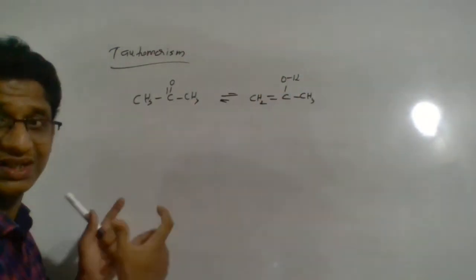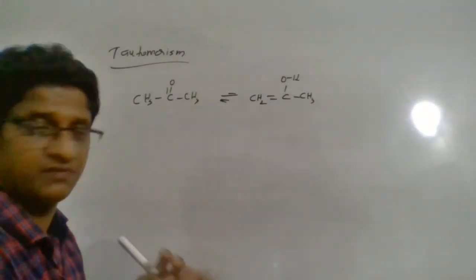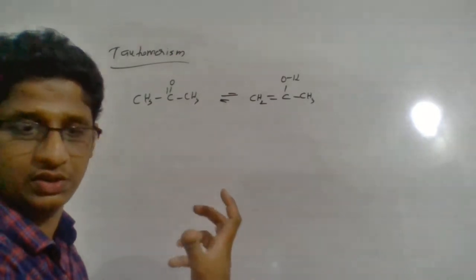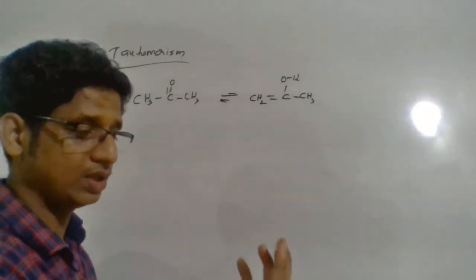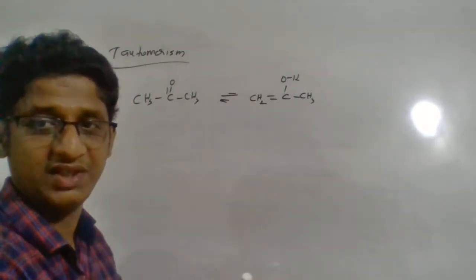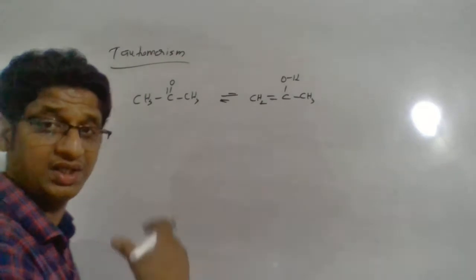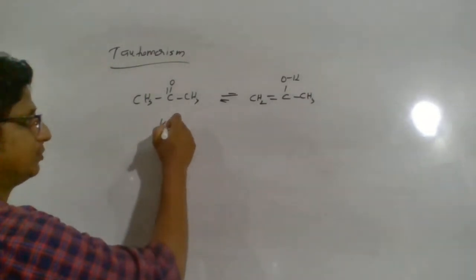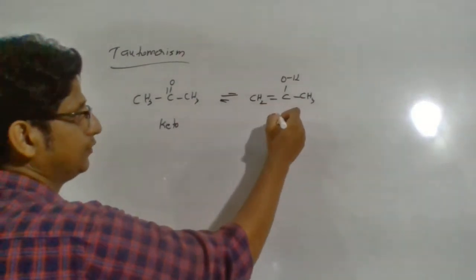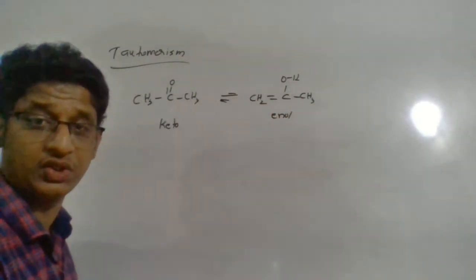So these two are tautomers, which involve an intramolecular shift within the same molecule, where generally a labile hydrogen atom or labile bond will be broken. That will shift, an intramolecular shift will take place to form a new compound. One is the keto form, another one is the enol form, and we call this keto-enol tautomerism.